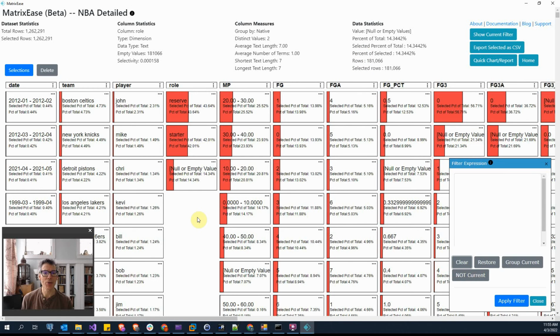I'll now show how to apply filters with MatrixEase. The left action on the mouse selected on any node will apply that node to the current filter. I can see the filter is not applied yet as I have a filter pending change. I will now apply the filter.